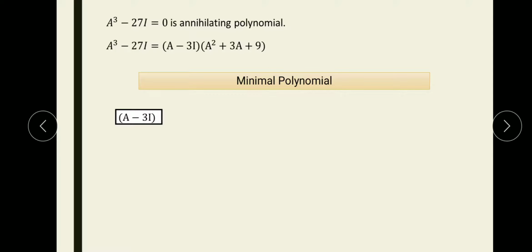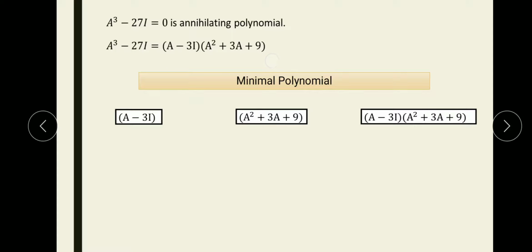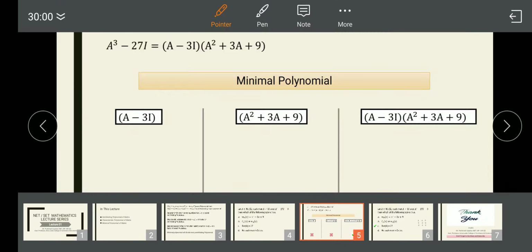One possibility is A minus 3I. Second possibility is A square plus 3A plus 9. And the third possibility is the whole of this, A minus 3I into A square plus 3A plus 9. We will try these possibilities one by one. So let us try to solve this.